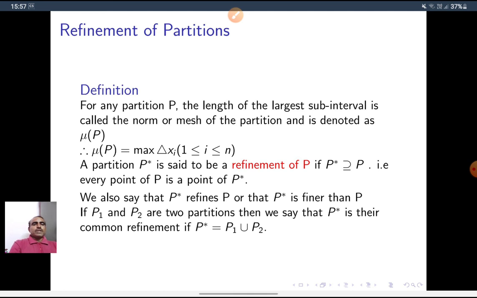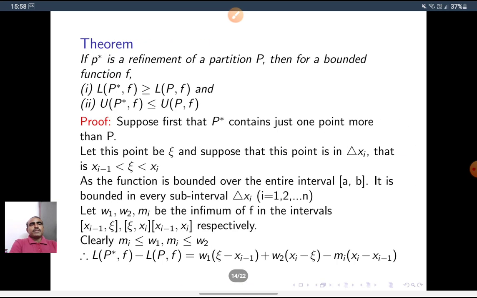If P1 and P2 are two partitions, then we say that P star is their common refinement if P star is equal to P1 union P2. Here we know that P1 is a subset of P1 union P2, and P2 is a subset of P1 union P2. So P star is a refinement of P1, or finer than P1. In the same way, P2 is also.